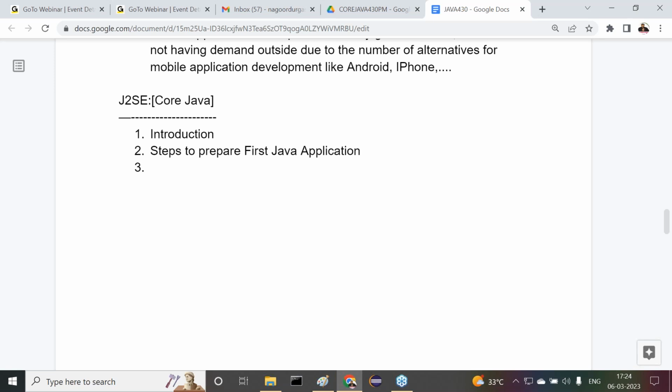Next one is, after completion of the steps to prepare first Java application, I'll start with the language fundamentals. What exactly is the meaning of language fundamentals? What are we going to understand inside the language fundamentals? Nothing, very simple.